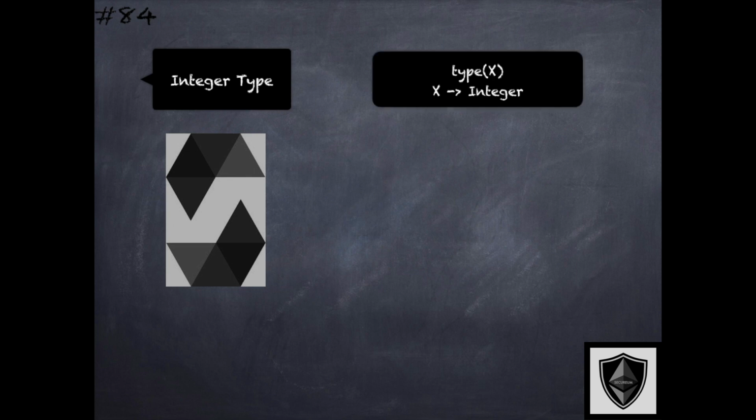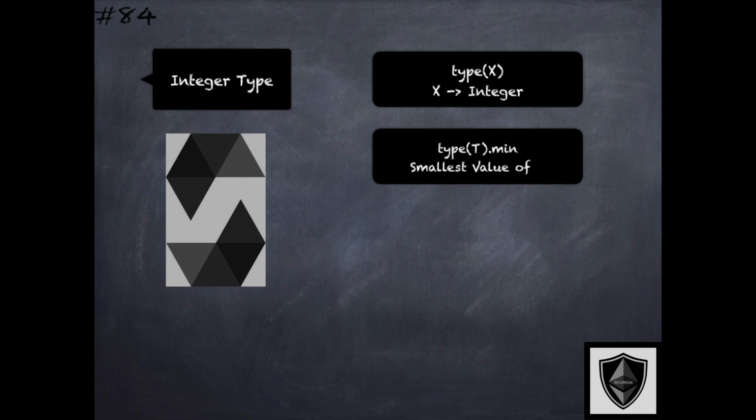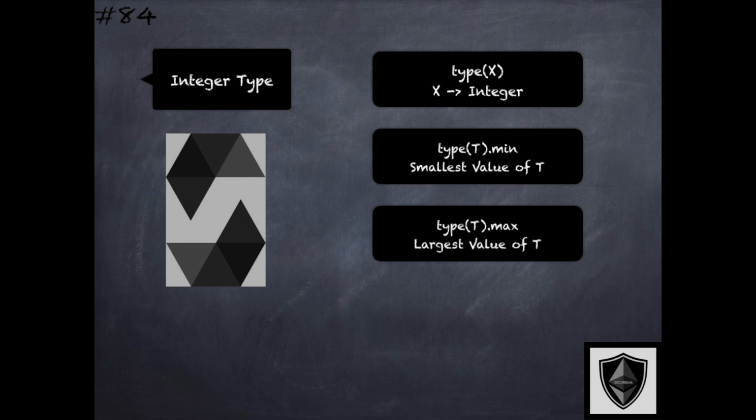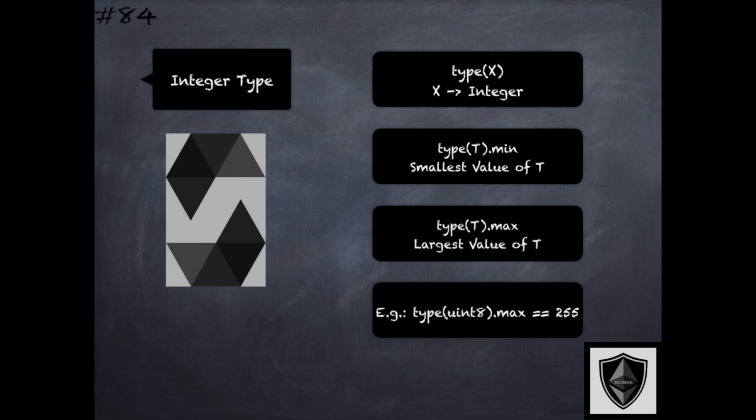This again is represented by type(X), where X happens to be an integer. type(T).min returns the smallest value representable by the type T. And similarly, the .max primitive returns the largest value that is representable by the type T. And what this means is, as an example, if we say type(uint8).max, then it returns the maximum value representable by the unsigned integer of size 8 bits. And in this case, it happens to be 255, which is 2^8 minus 1.